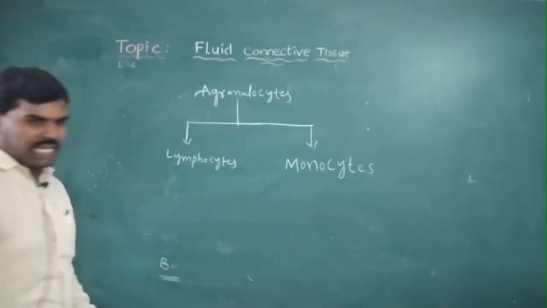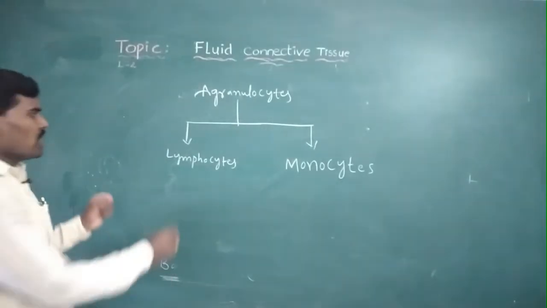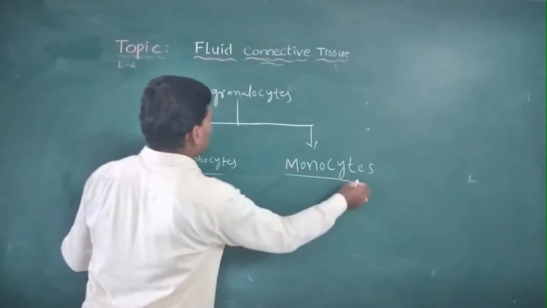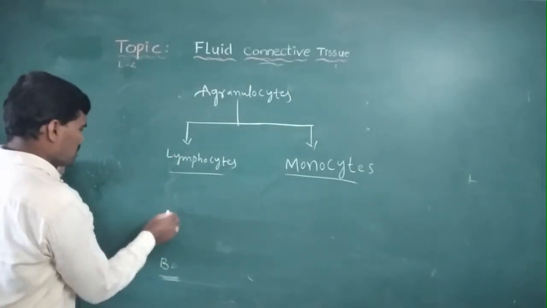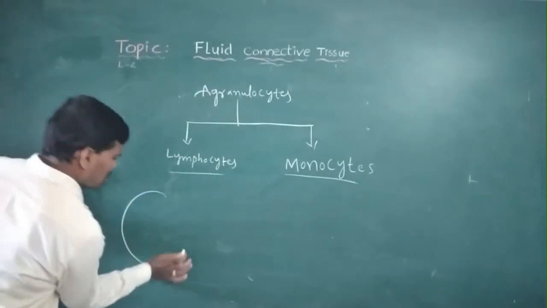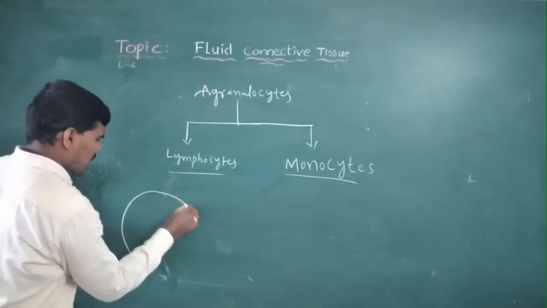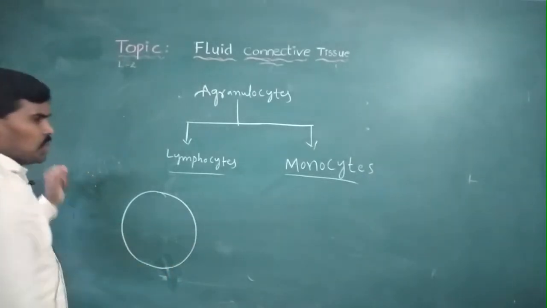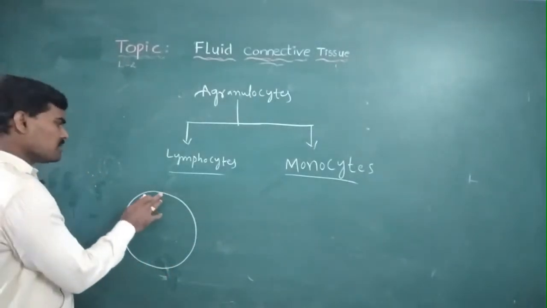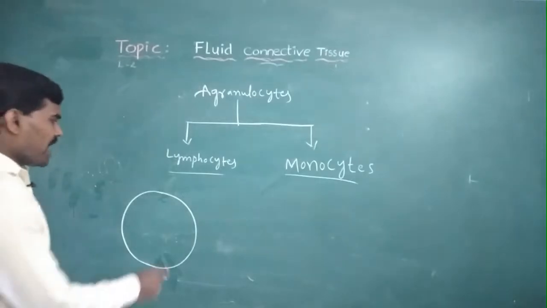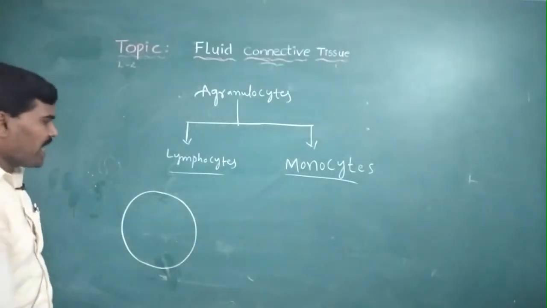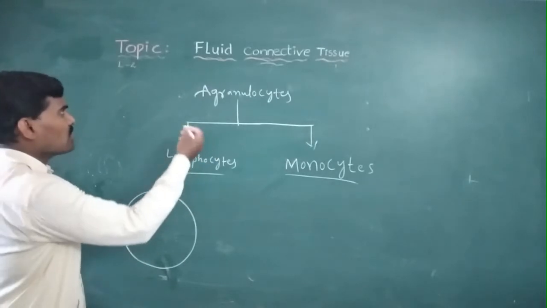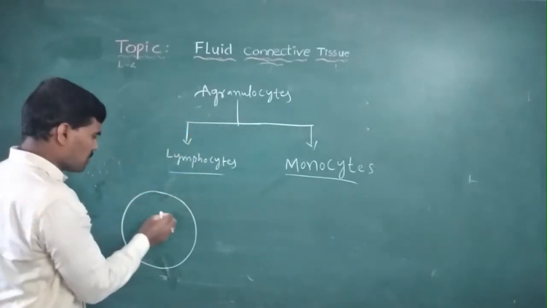So lymphocytes and monocytes are based on the absence of granules. The cytoplasm is without granules. Only the nucleus is present, and it is undivided.